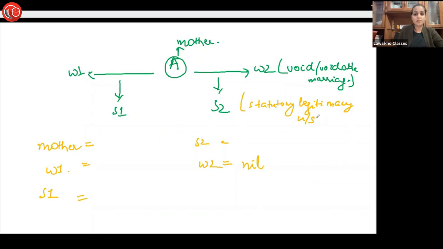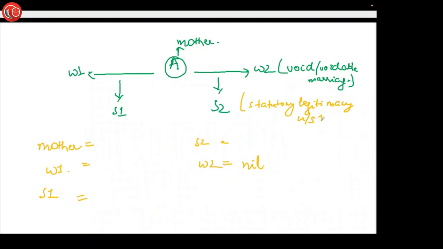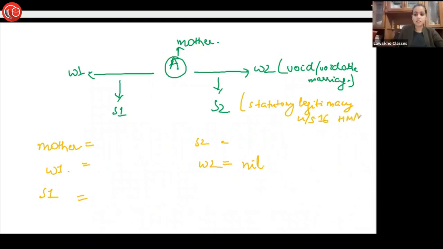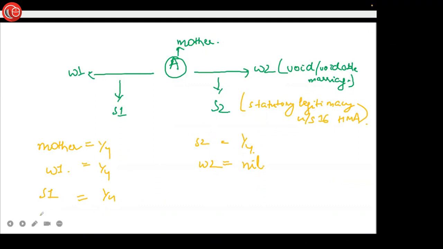Who said 24? Ma'am, it's section 16 of HMA. Okay, so this S2 will be getting a share because he can inherit the property of his father. So it will be 1/4 each. Clear as to this illustration? Any doubts? Any doubts to anyone? No, ma'am. Okay, let's move forward.